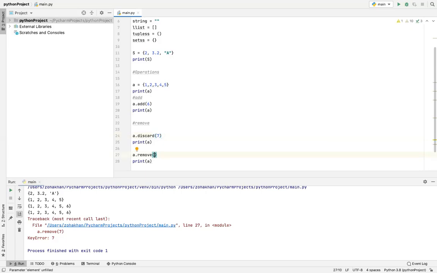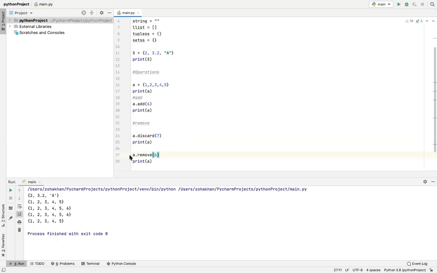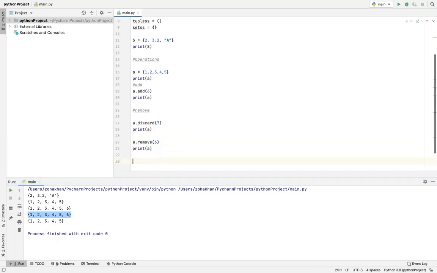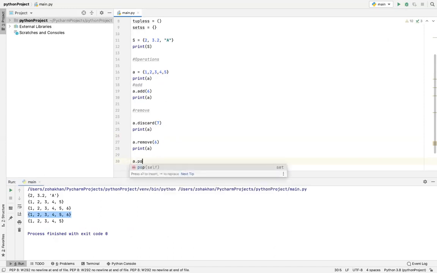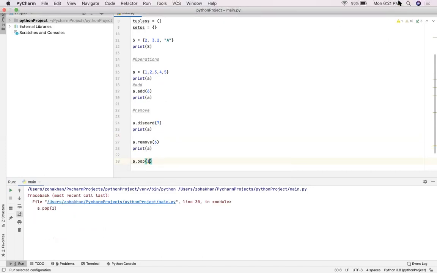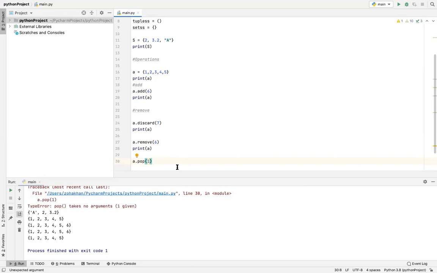All right, so we can change it to 6 and our code worked perfectly. ठीक है, यहाँ पे कुछ भी change नहीं हुआ, तो उसने वही हमें print करके दे दिया. However, here we removed 6. So this was for remove. Now let's move forward. There's another way to remove, with pop, and I want to pop 1, let's see.